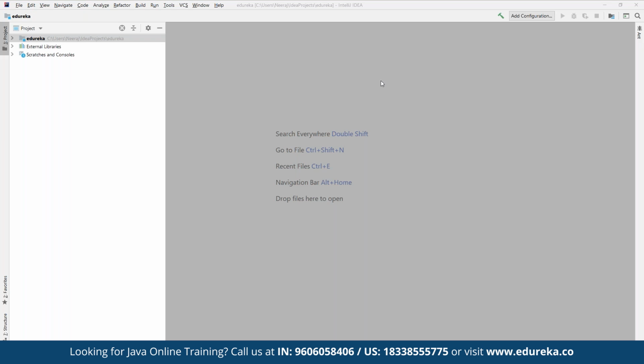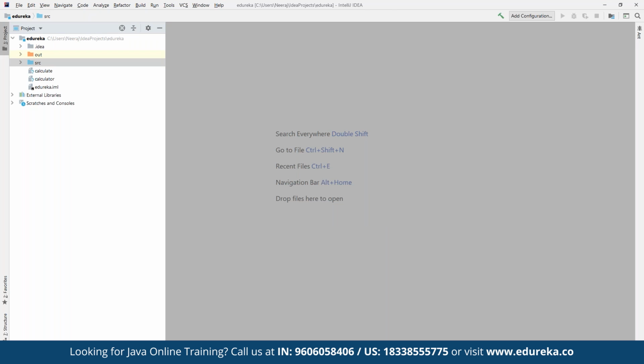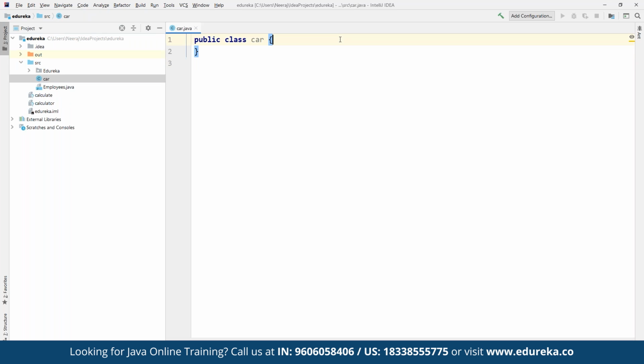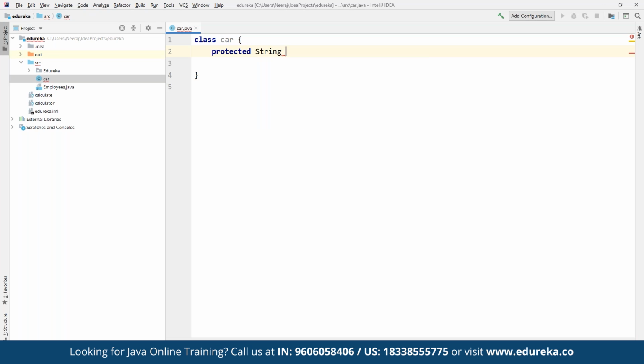So now we can define any class that we want. For example, here we can create a new class, and let's say we define the class car. Here we have a new class defined as car, and not a public class, let's say we only define a simple class for now. Now here we can define a protected string for brand. And in terms of brand, we can define any value. Let's say we call the brand Mercedes. And here we can define Mercedes.